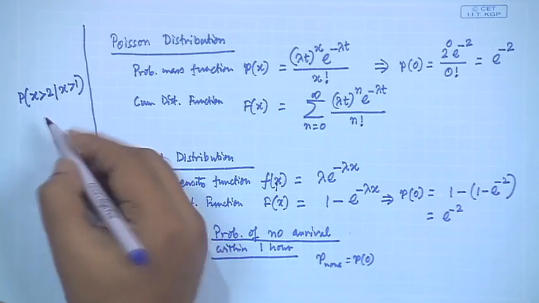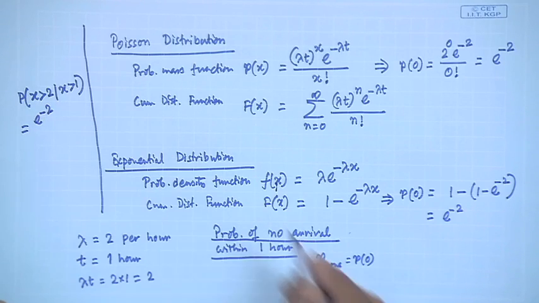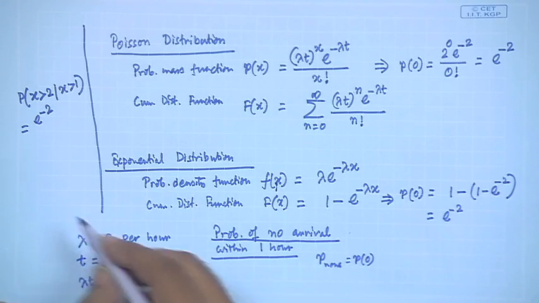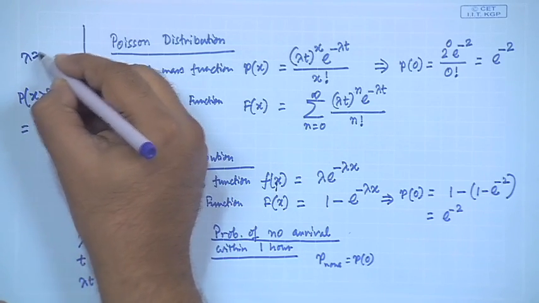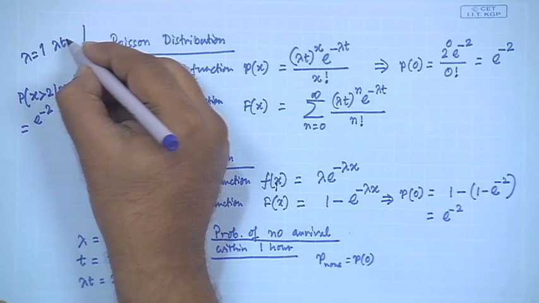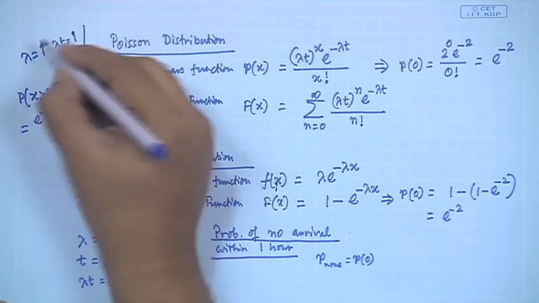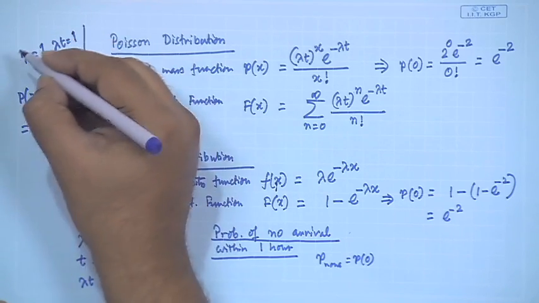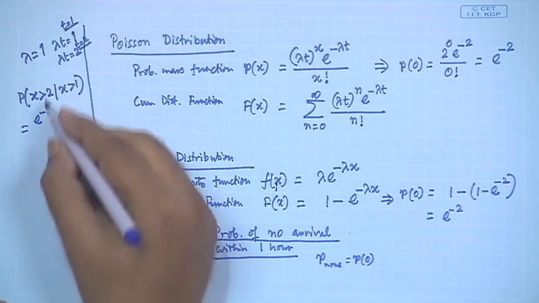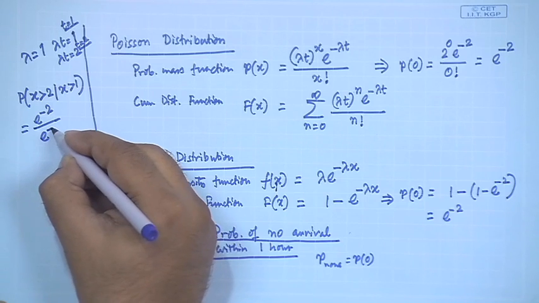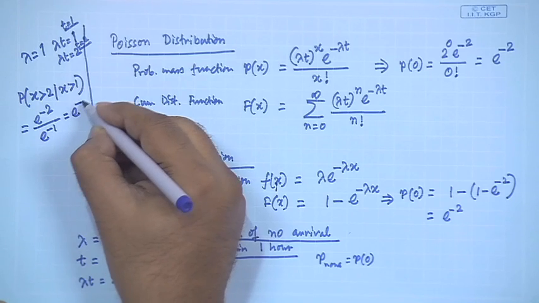So what is the probability of X greater than 2? This is nothing but e to the power minus 2. Already we have seen the probability of X greater than 1, and there lambda was 2; here lambda is equal to 1. So lambda t is 1 if t equals 1, and lambda t equals 2 if t equals 2. Therefore this will be e to the power minus 2 divided by e to the power minus 1, which comes to nothing but e to the power minus 1.